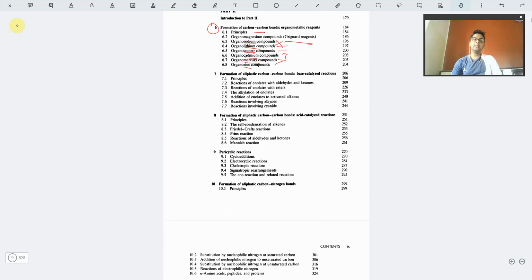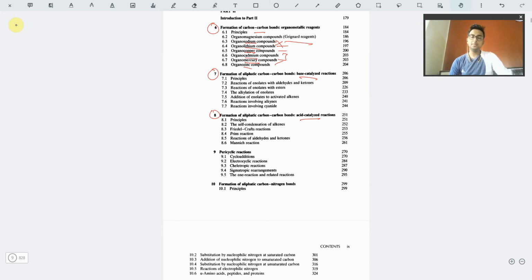Now, the next part is the formation of carbon carbon bonds by base catalyzed reactions. This part is extremely well established and explained in this book. So I would recommend that if you are studying these base catalyzed reactions and acid catalyzed reactions, you should study just this book only. This book has all the mechanisms and all the proper explanations regarding all types of base catalyzed and acid catalyzed reactions. If you follow this book, the whole syllabus for these two topics would be completed. You won't require any other knowledge from any other book.